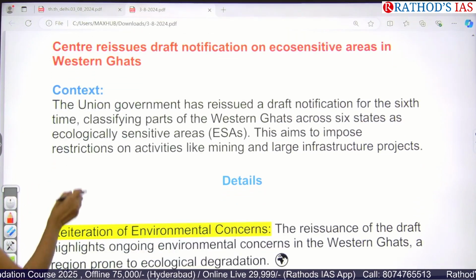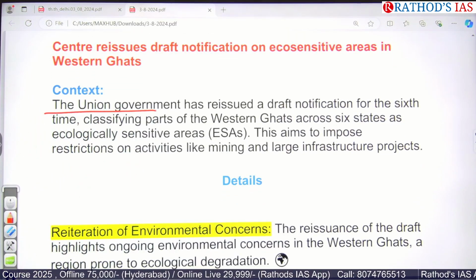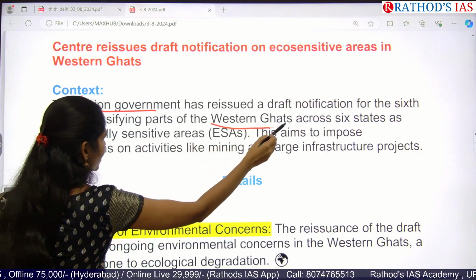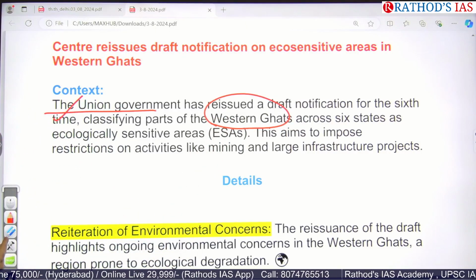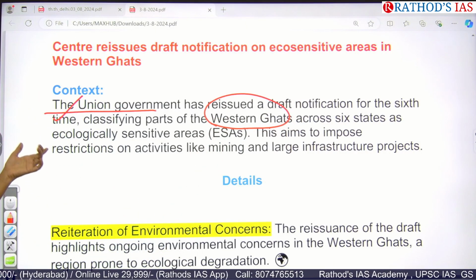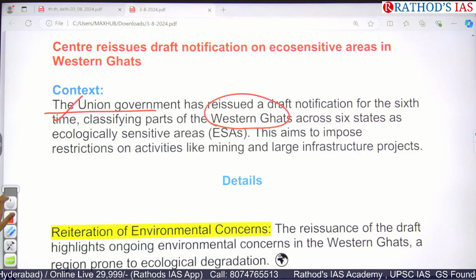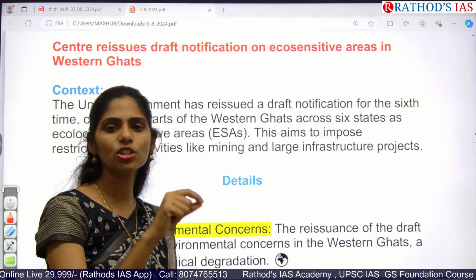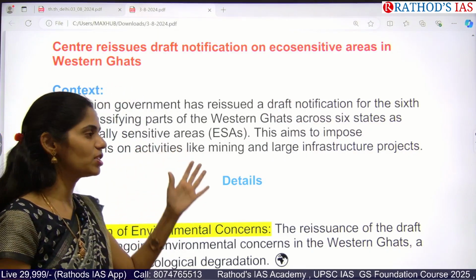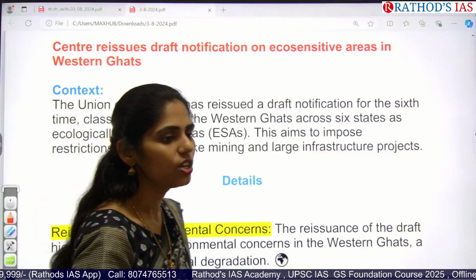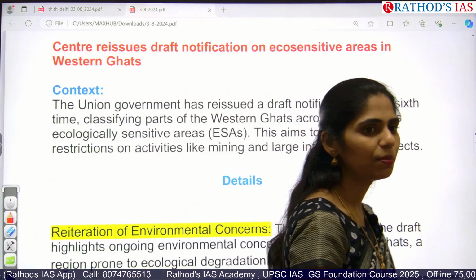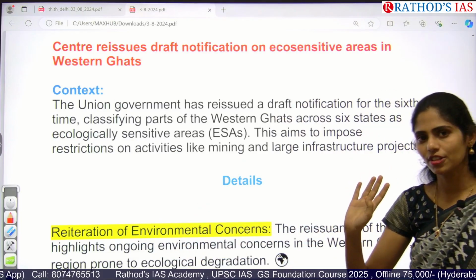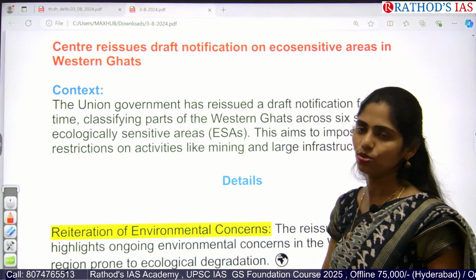This article is saying that the Union government has reissued a draft notification for the 6th time, and they are focusing especially on conservation of the Western Ghats across 6 states. They are declared as ecologically sensitive areas. In this draft, they are mainly focusing on limiting mining as well as large infrastructure projects. Whenever we go for mining and development projects, we have to compromise on the environment. Because of this, it is leading to these types of disasters now, and we are facing them.